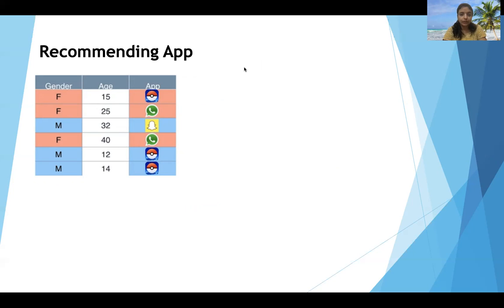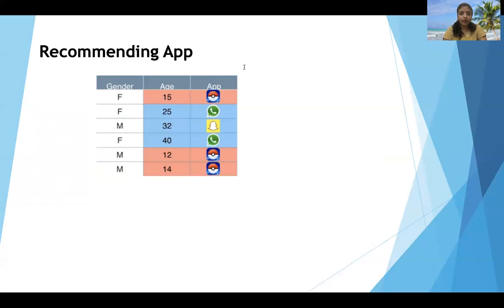But if we look at the age, we realize that everybody under 20 years old downloaded Pokemon Go, and everybody who is 20 or older didn't. This is a nice split. So the feature that best splits the data is age. So here we will split the data based on age.